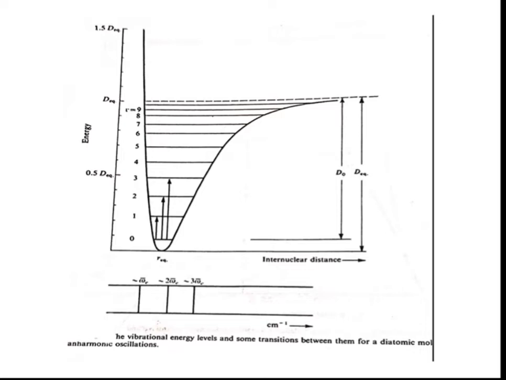So we can get 3 kinds of vibrational wave numbers: omega bar E for the first transition, 2 omega bar E for the next transition, and 3 omega bar E for the last transition. The wave number omega bar E is called the fundamental absorption. Twice omega bar E is called the first overtone, and thrice omega bar E is called the second overtone. This is a diagram of the vibrational energy levels and some transitions between them for a diatomic molecule which obeys the anharmonic oscillator rules.